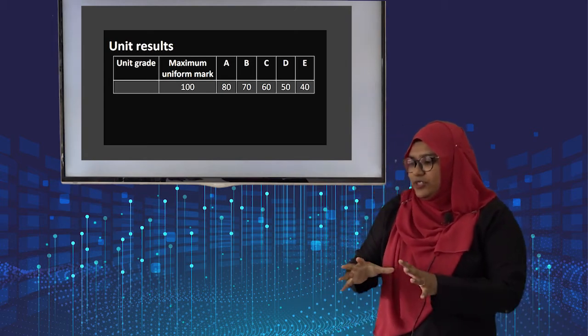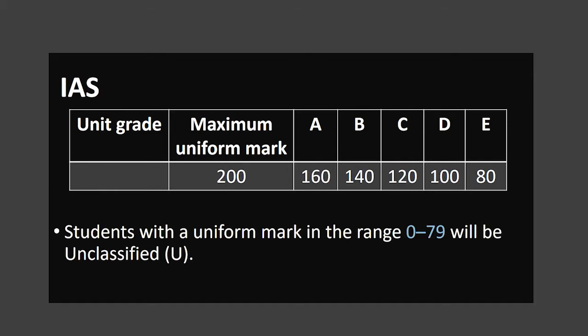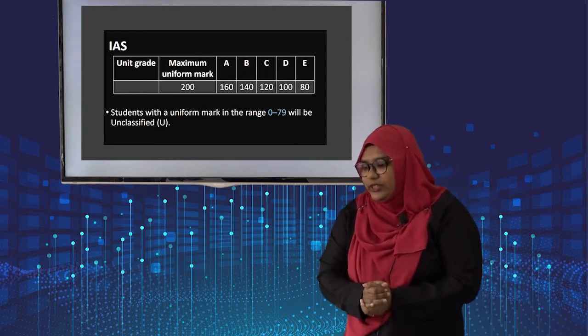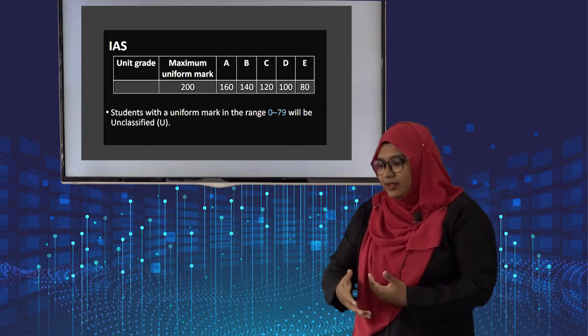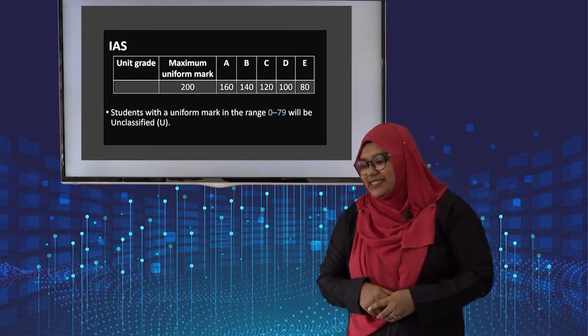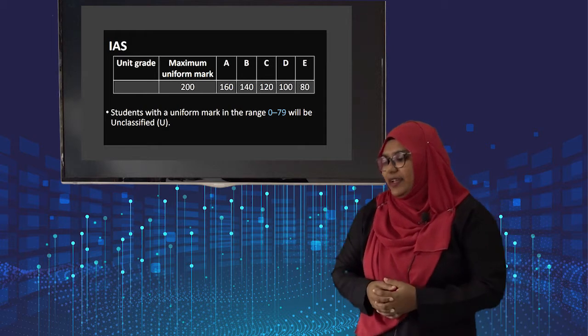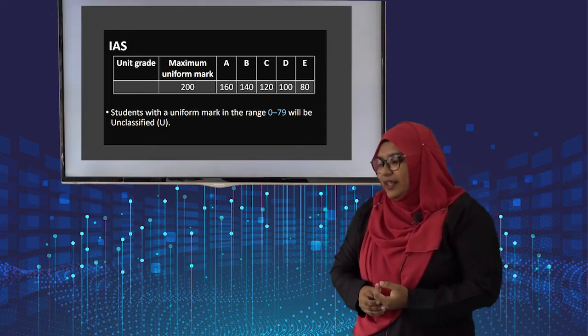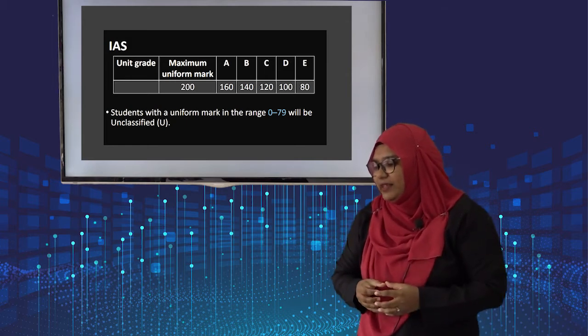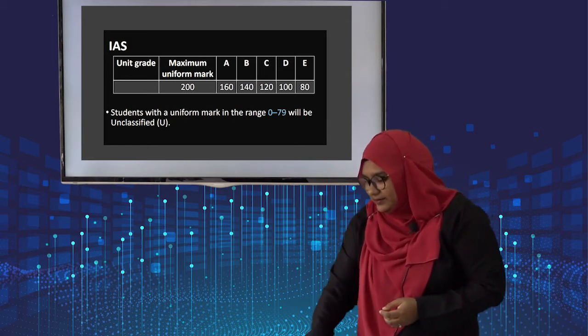Okay, so this slide shows the overall IAS. If a student completes Unit 1 and 2, the maximum uniform marks will be 200, as each unit is 100, okay? Likewise, the student will get 160 out of 200, they will get an A, 140 B, 120 C, 100 D, 80 E. And the students with a uniform mark in the range 0 to 70 will be unclassified.